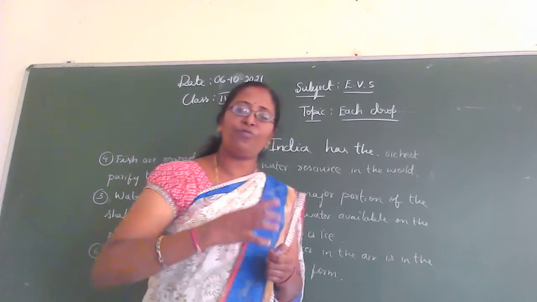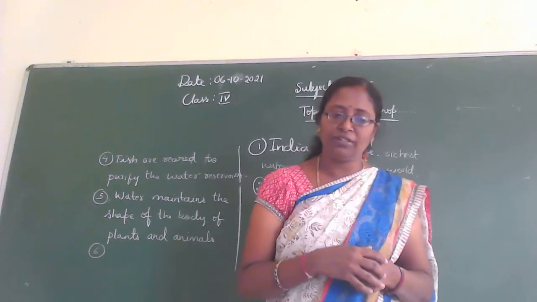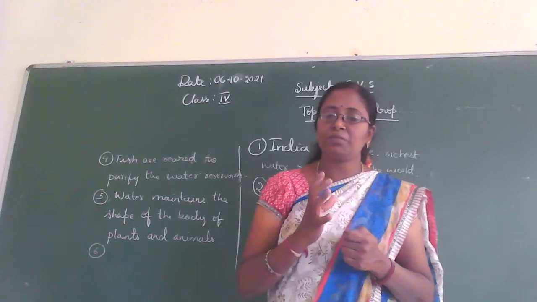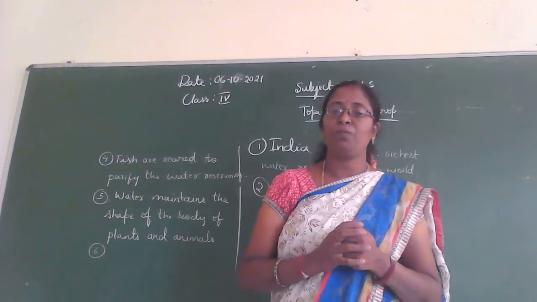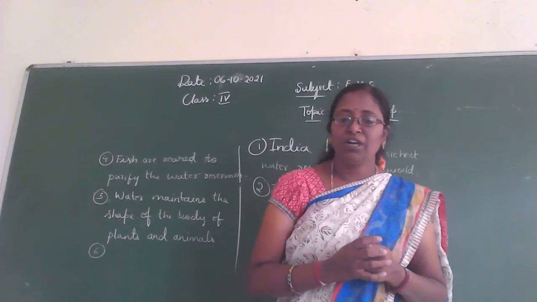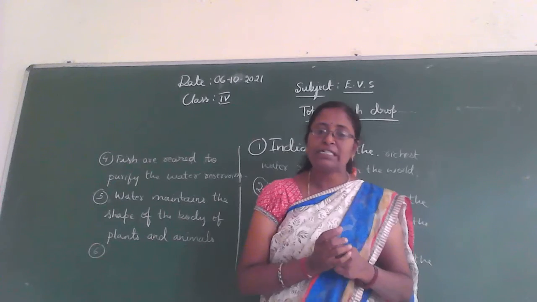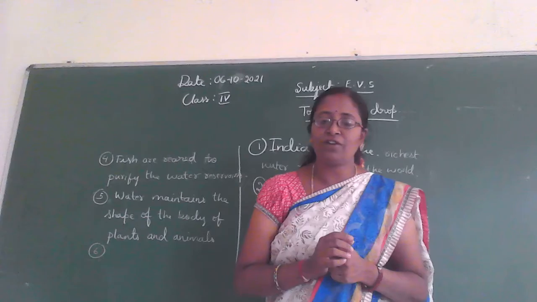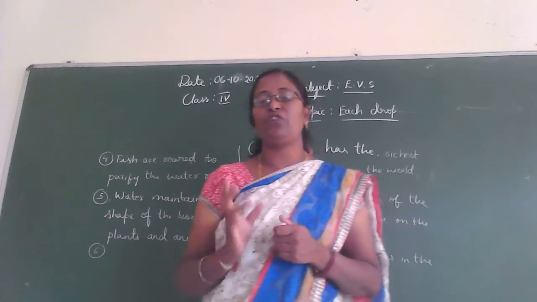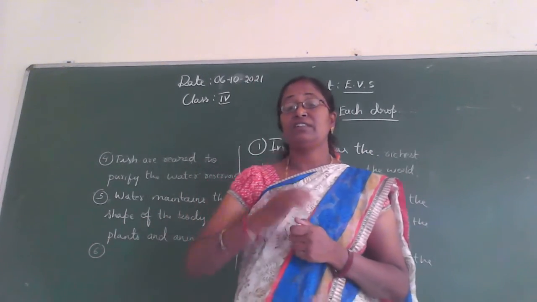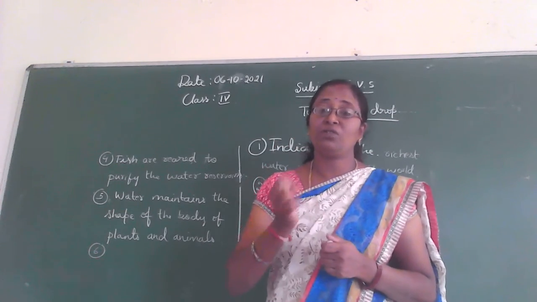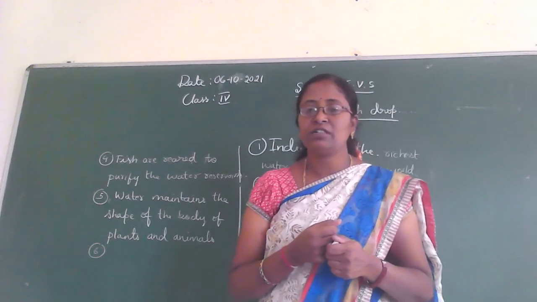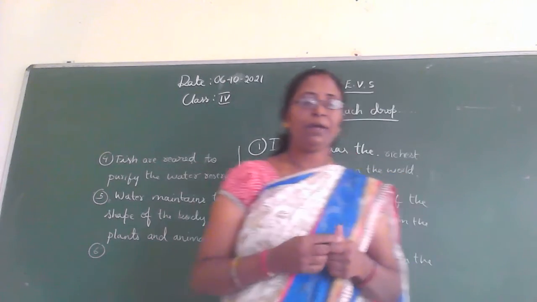And also how much water is present in our body, children? So there is about 65% of water in the human body. In human beings there is about 65% of water. Our body is made up of what? Water. So there is about 65% of water in the body of human beings.